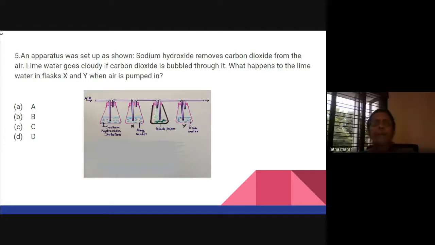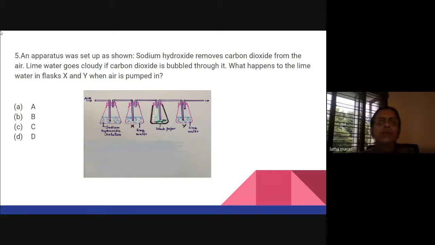Now, this is an apparatus. I have a setup as shown. This is actually based on an experimental question in the nutrition lesson. In the textbook, there are two questions. One is on the chlorophyll, and the other is on the potassium hydroxide. So based on that, sodium hydroxide removes carbon dioxide from air.